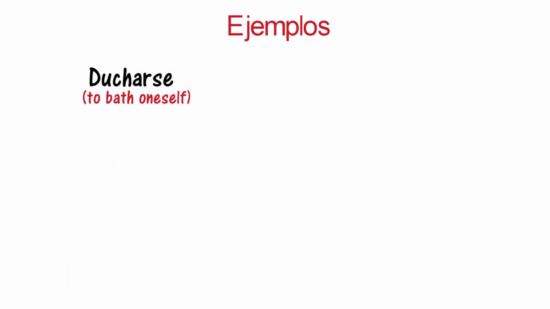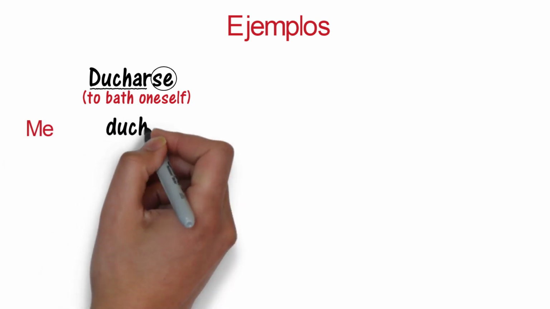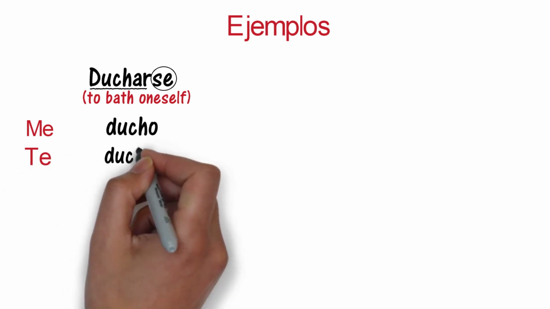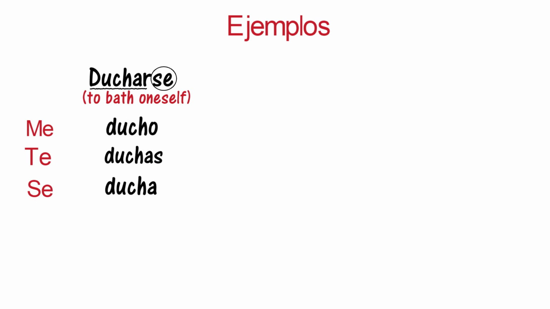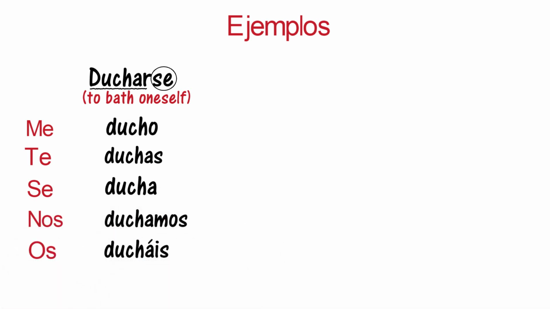Duchar-se. Before we conjugate the verb, note that all reflexive verbs have se at the end of the infinitive verb, as you can see in our first example, duchar plus se. Now let's go ahead and conjugate the verb. Me ducho, te duchas, se ducha, nos duchamos, os ducháis, se duchan.